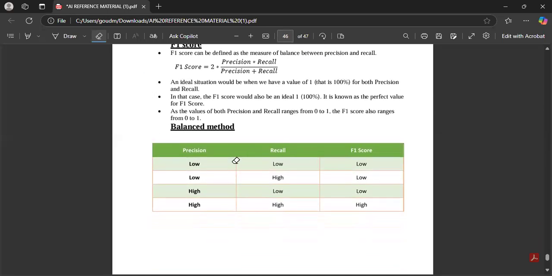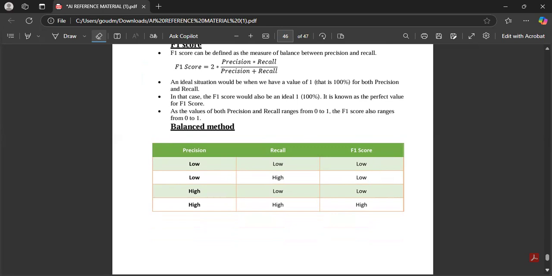And here balanced method. When precision is low, recall is low, that is called as F1 score. F1 score is also low. When precision is low, recall is high, then F1 score is also what? Low. When precision is high, recall is low, F1 score is what? Low. When precision is high, recall is high, then F1 score is also high.